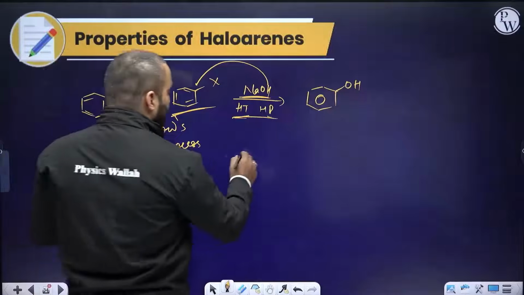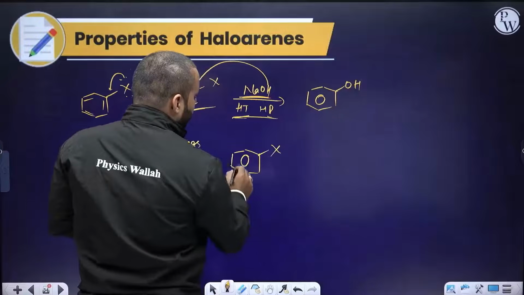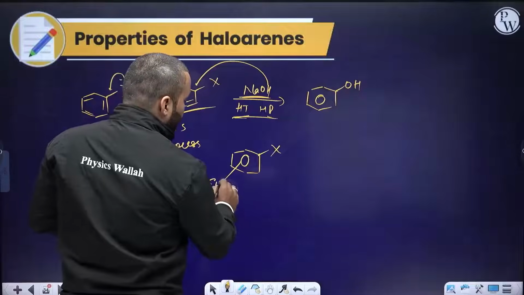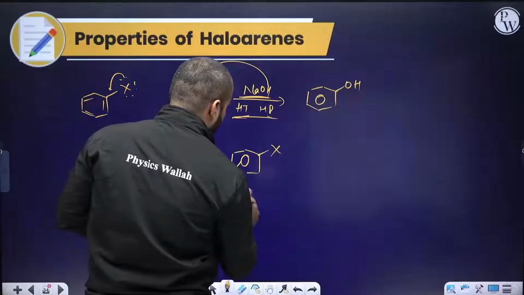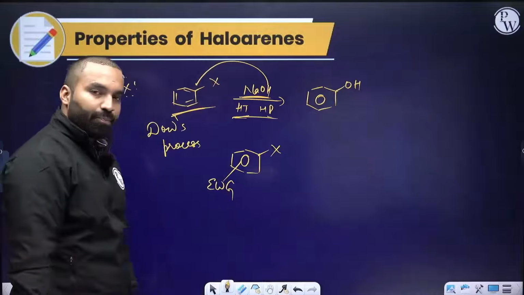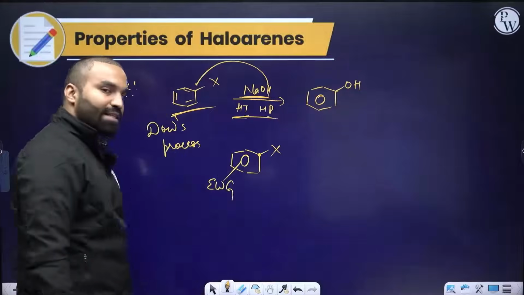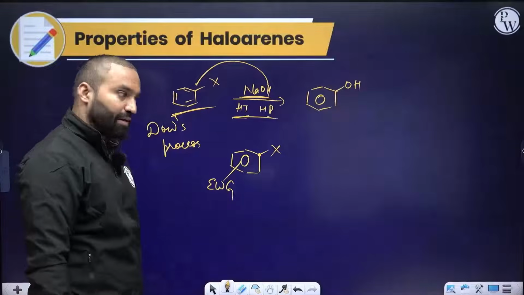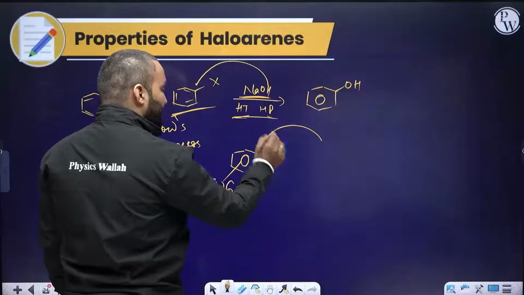If I substitute it with electron withdrawing groups, this carbon will lose electron density, and then NaOH can easily come and attack here on the center.